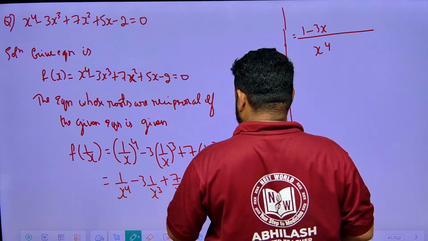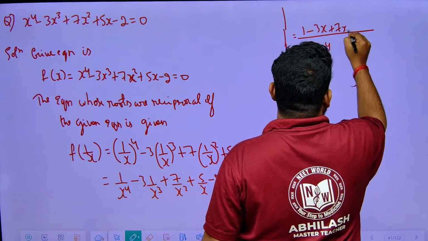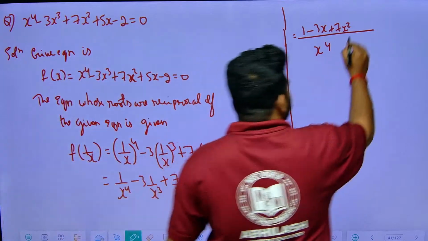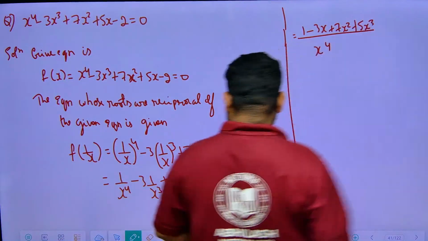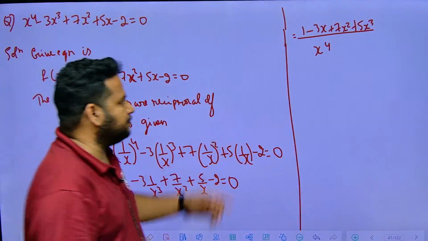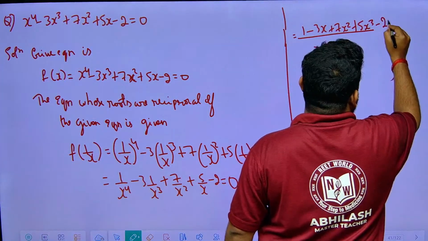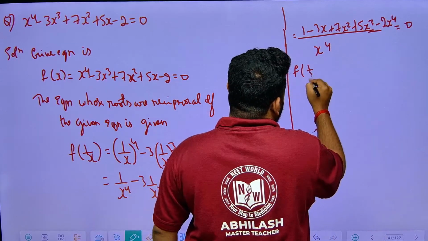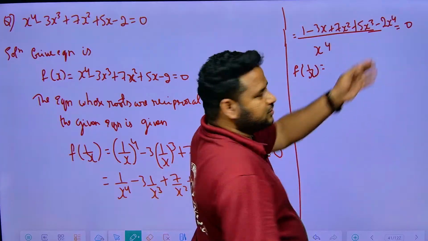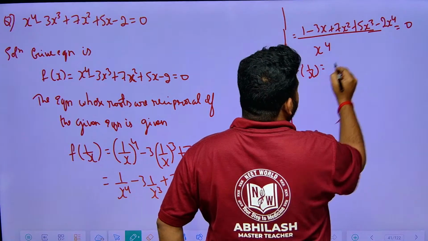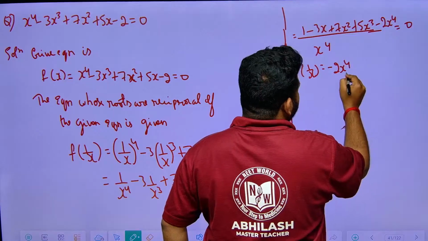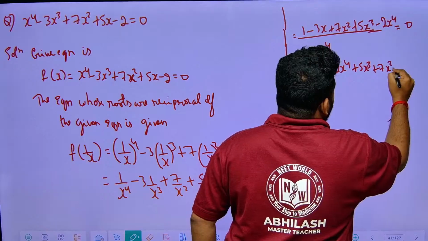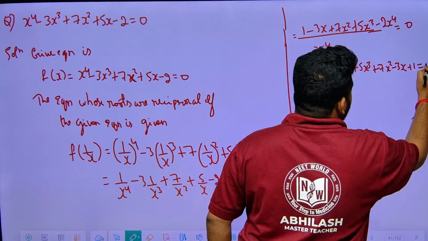Then plus 7x square, then plus 5x cube, and here 1 into x power 4 means this will become x power 4 minus 2 into x power 4 equal to 0. If I write it in proper order: minus 2x to the power of 4 plus 5x cube plus 7x square minus 3x plus 1 is equal to 0.